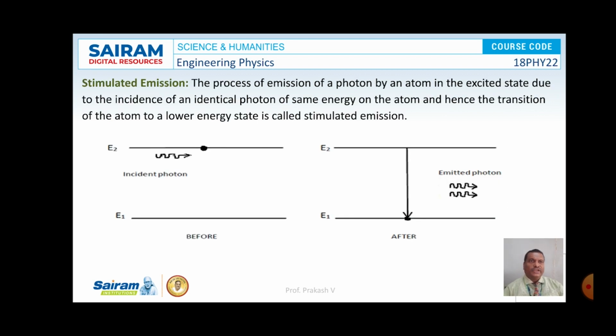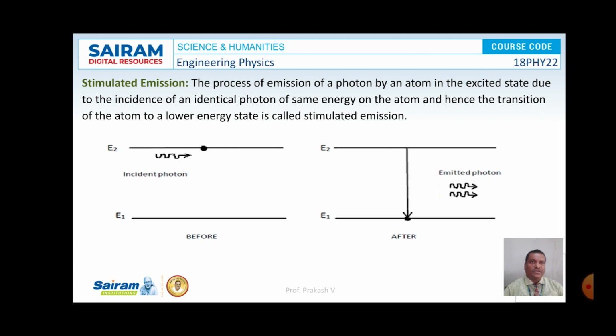Next one is stimulated emission. Here the atom which is at excited state E2, on seeing the incident or approaching photon of energy difference E2 minus E1, gets stimulated and comes down to ground state by emitting another photon of wavelength similar to that of the approaching photon. Here the energy of the emitted photon will be E2 minus E1. So in addition to the incident photon, the atom emits one more photon. So two photons are coming out of this process.